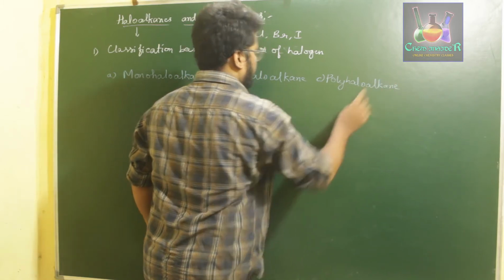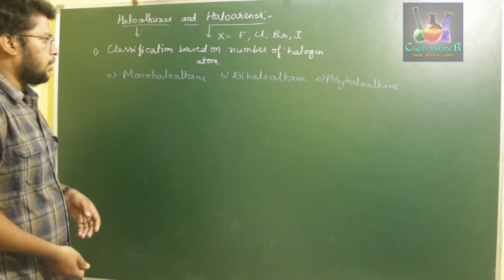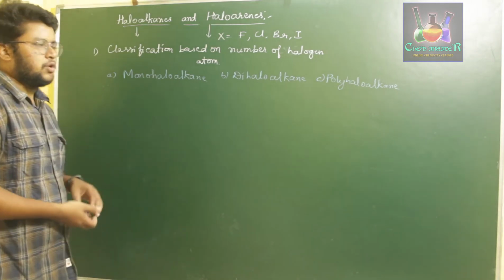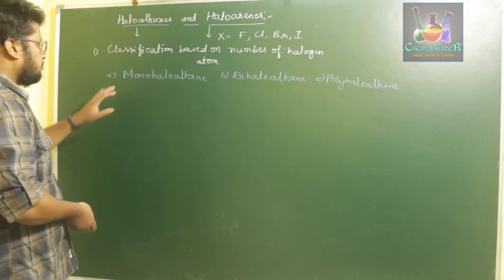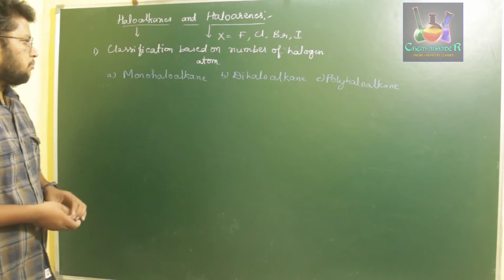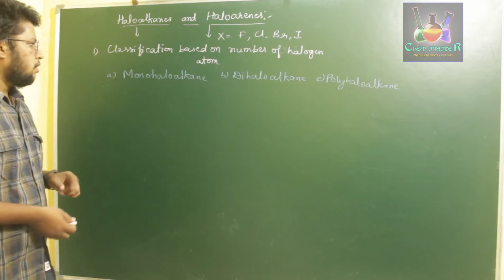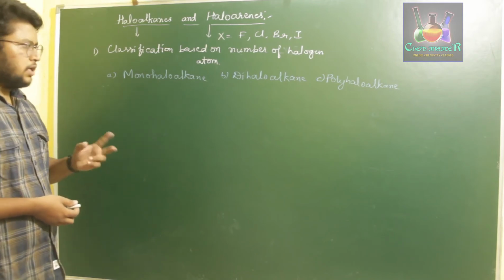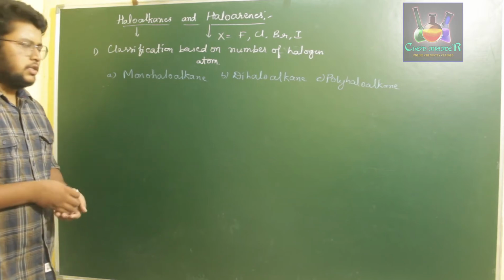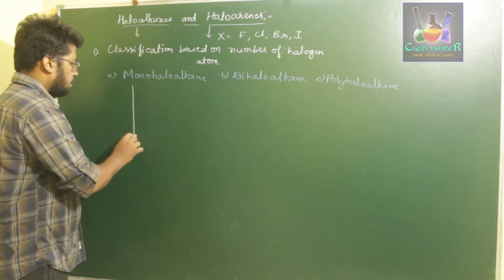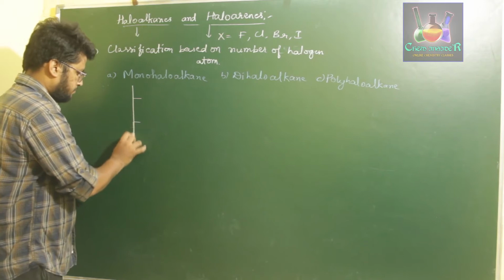Polyhaloalkane. So we have three different types: monohaloalkane, dihaloalkane, and polyhaloalkane. Further, monohaloalkanes are classified into three more types: primary haloalkane, secondary, and tertiary. Monohaloalkanes are further classified into three types.